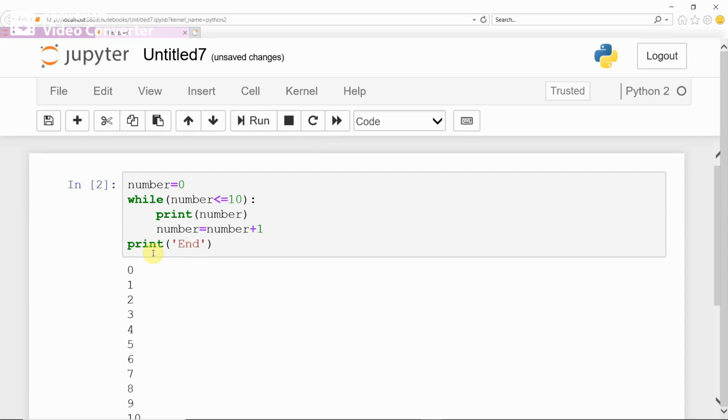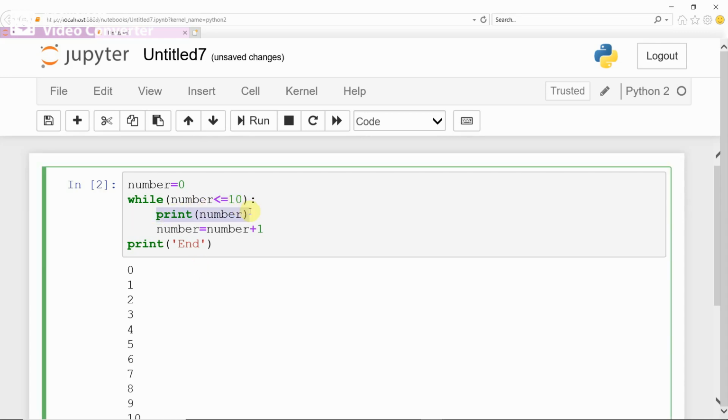See, now the error is cleared. You are getting output 0 to 10, because the first number is 0, and number less than or equal to 10 condition is true. It comes to this statement, prints the number, and next it also executes this statement, number equal to number plus 1. When number increments by 1, 0 plus 1 becomes 1. 1 is less than 10 now. Once again it prints number and increments number.